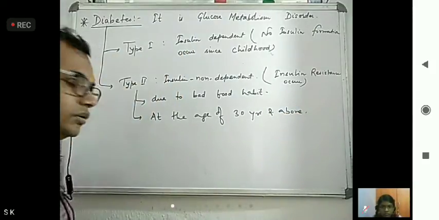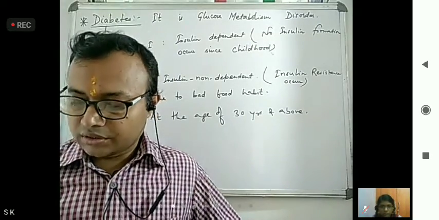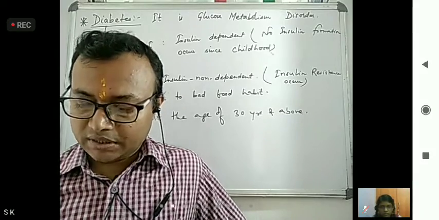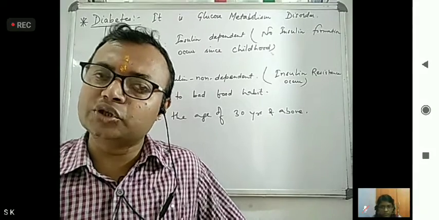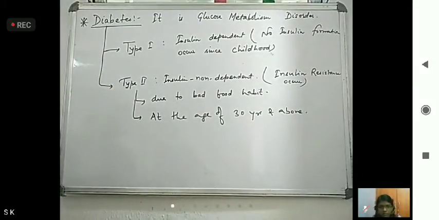Now this diabetes is also, we can say, a multifactorial and polygenic disorder. Why are we saying this? Because when diabetes comes, many diseases also come. So it is multifactorial and polygenic disorder.